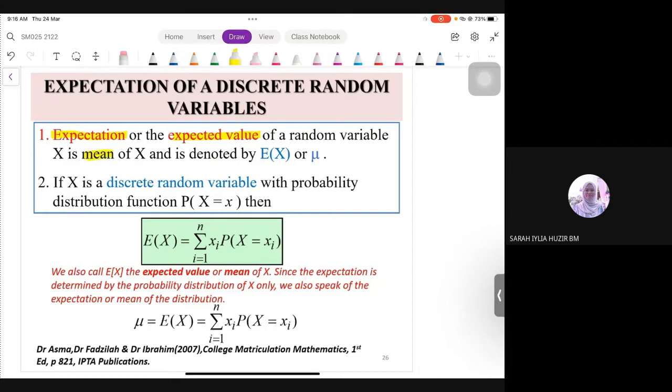Our notation sometimes in the question, ini yang paling selalu akan jumpa is EX. Itu maksudnya expectation. Or sometimes they will use the notation mu. Okay. So the formula in order to find expectation ataupun expected value is summation of X times with its probability. Fixed formula. Sentiasa macam tu.